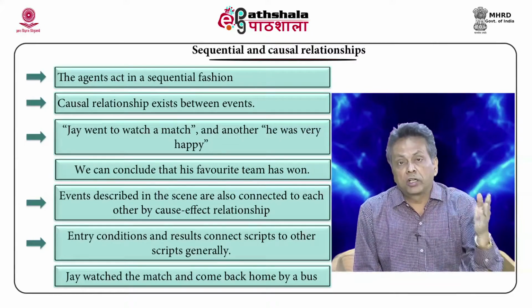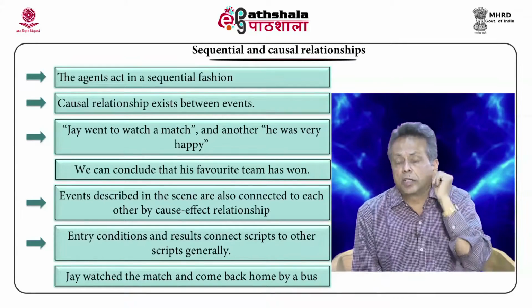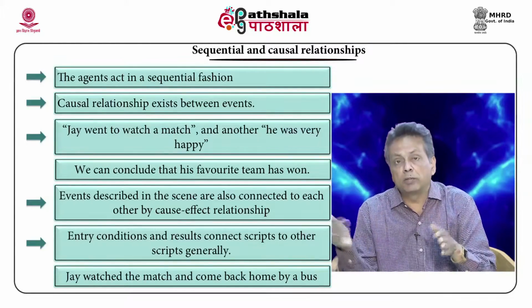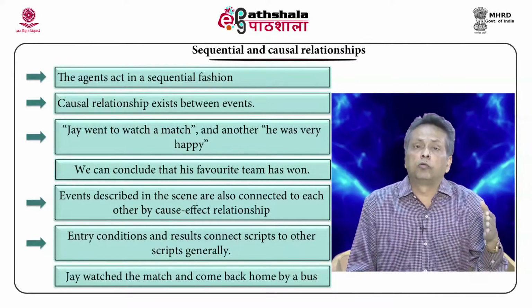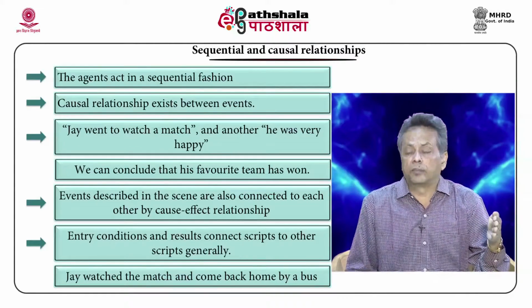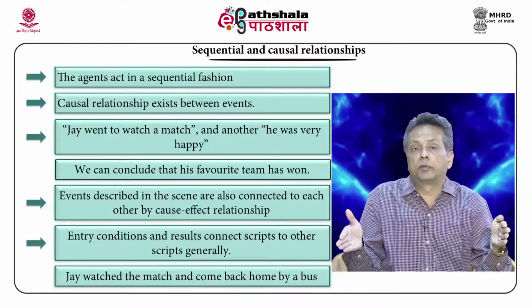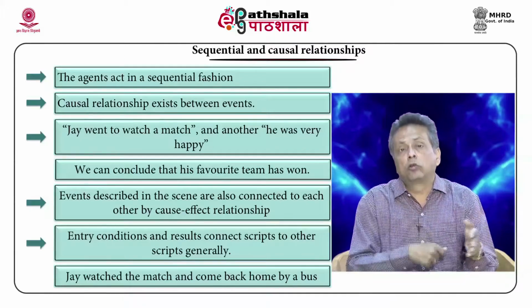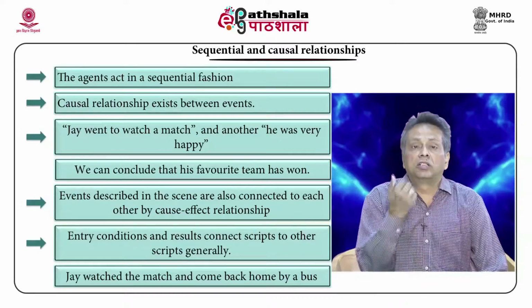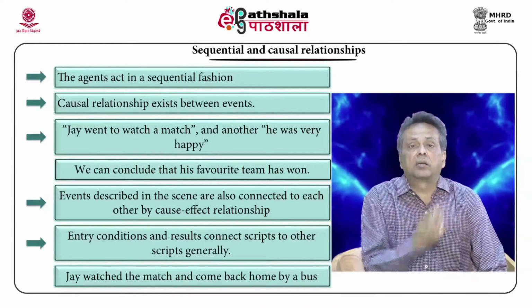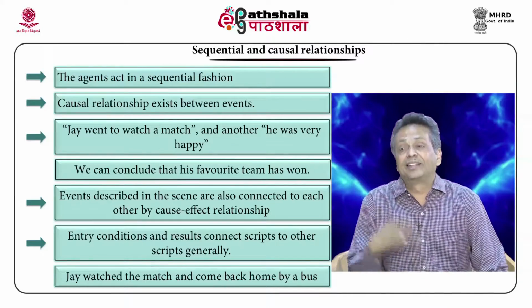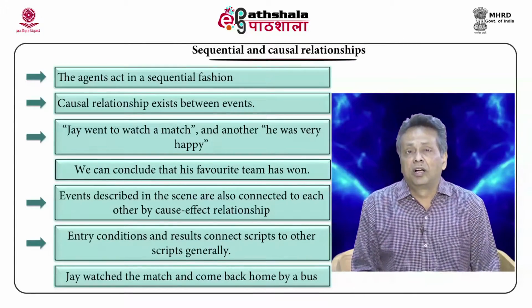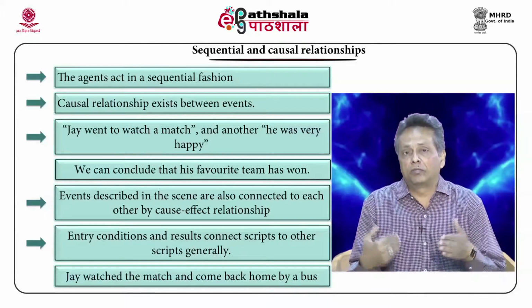To watch a match, he has to be in the stadium, and to travel by bus, he has to be at the bus stand. The exit condition of one script and the entry condition of the other, you will have to join them, so that you conclude that Jai has done something to reach the bus station from the stadium. That is again an example of how you can derive meaning.